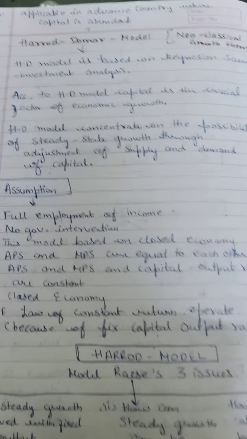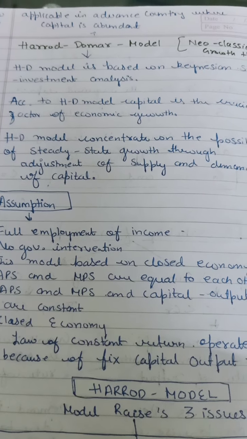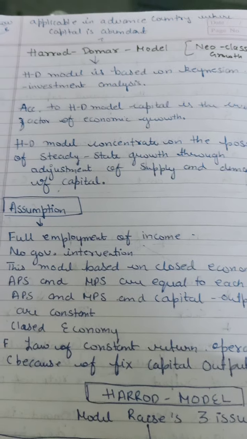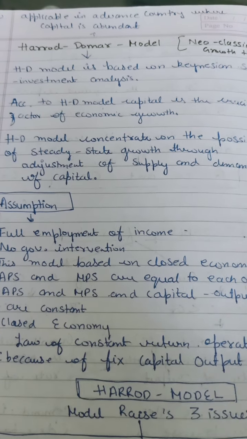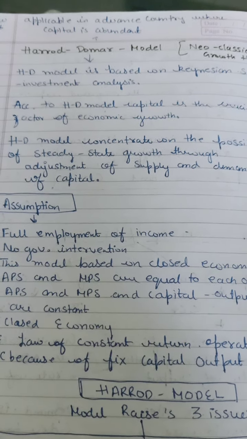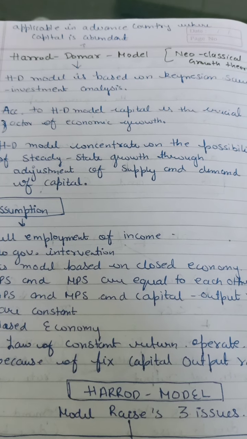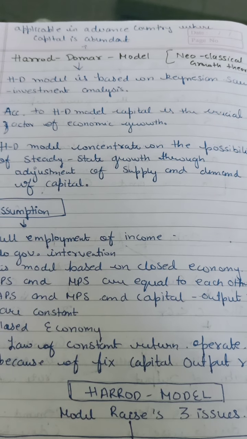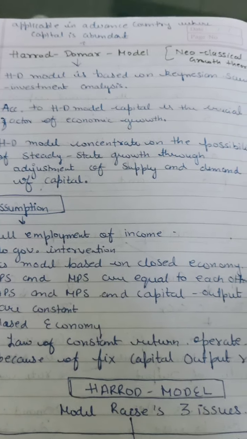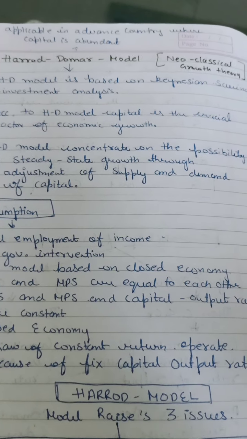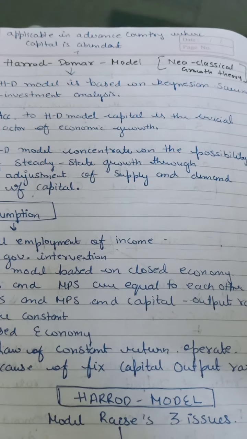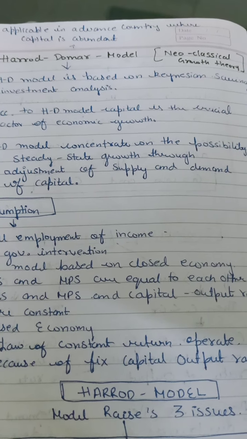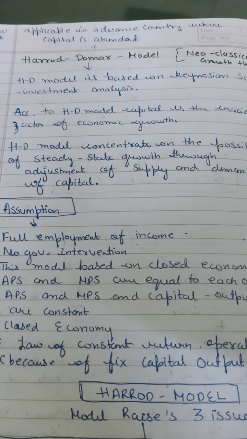Okay, today we are going to discuss one economic development model, and the Harrod-Domar model is one of the most important models in this. The Harrod-Domar model is mostly applicable in advanced countries where there is capital on a large scale, or you can say abundant capital. It is a model in new classical growth theory terms, and it is basically a Keynesian model of economic growth.